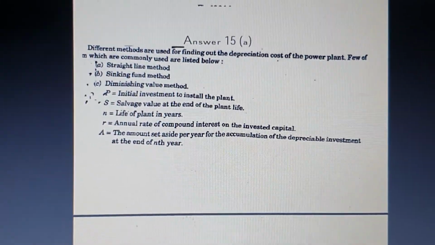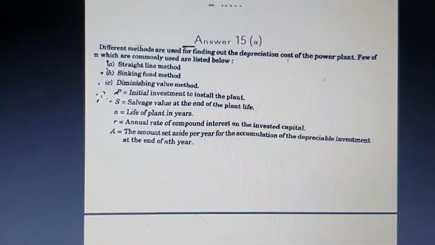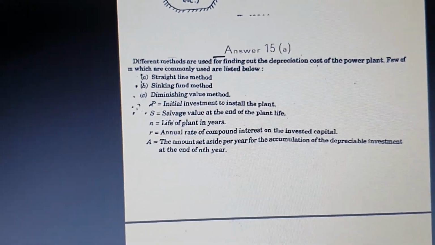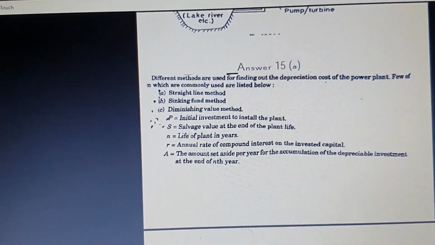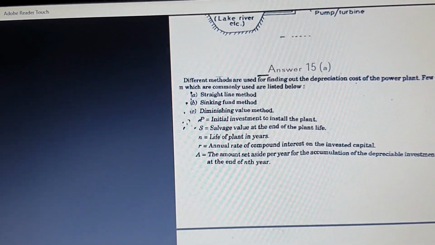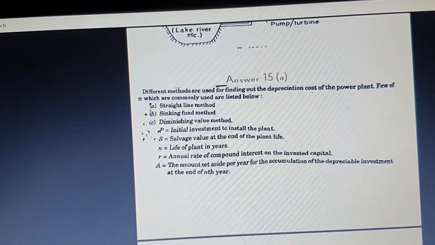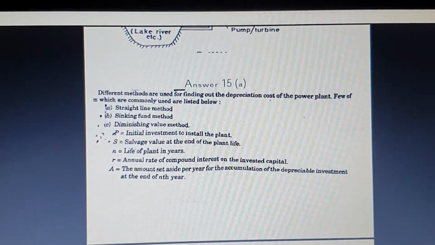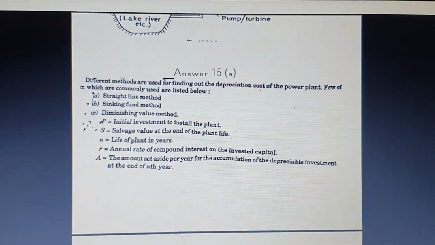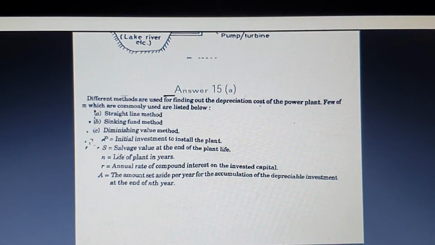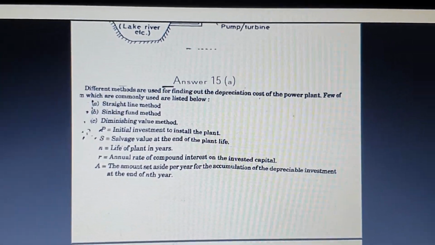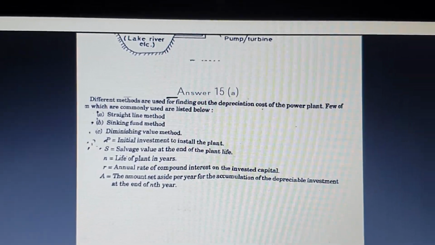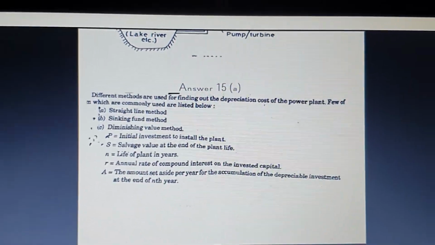The next question is about the estimation of the power production, the different methods in the cost of the power plant economy. In that, you have 3 different types. The first one is the straight line method, the second one is the sinking fund method, and the third one is the diminishing value method. Here you can see the different notation, where P is the initial investment to install the plant, S is the salvage value at the end of the plant, N is the life of the plant in years, R is the annual rate of compound interest, and A is the total amount which we are going to keep aside for the accumulation and for the depreciable investment at the end of the nth year.